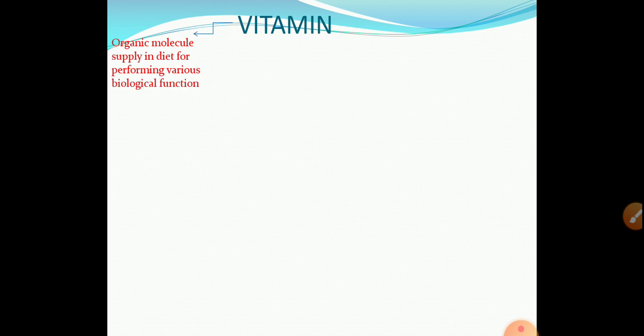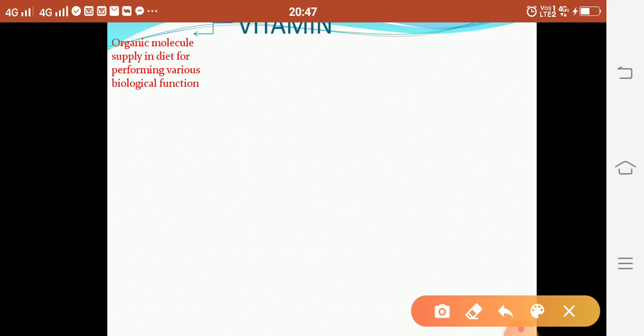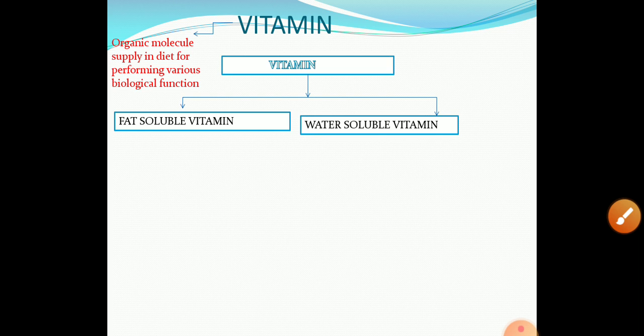Then next biomolecule, that is vitamin. Vitamin is an organic molecule obtained from the diet for performing various biological functions, or a naturally occurring accessory food factor required in minute quantity for performing various biological functions. Then vitamin molecules are again classified into two classes depending upon solubility.